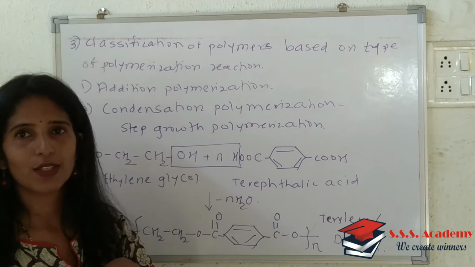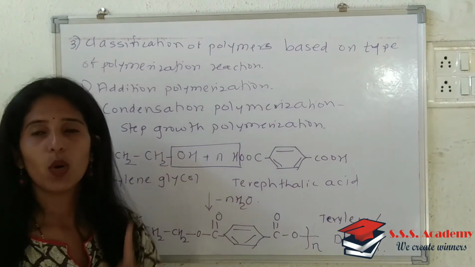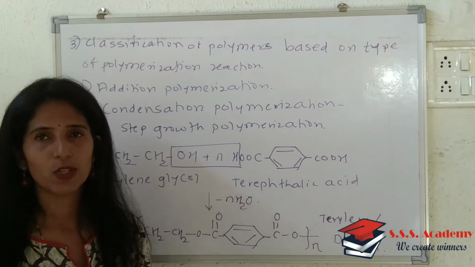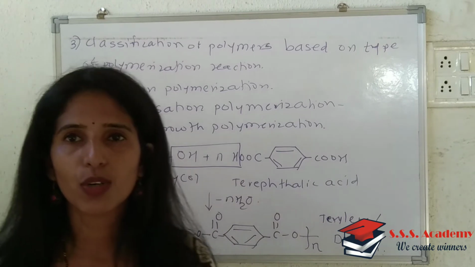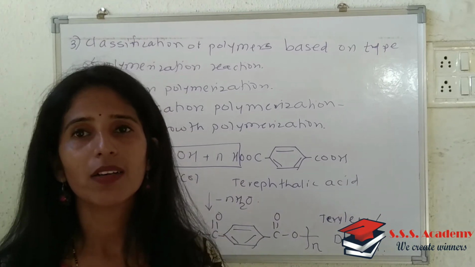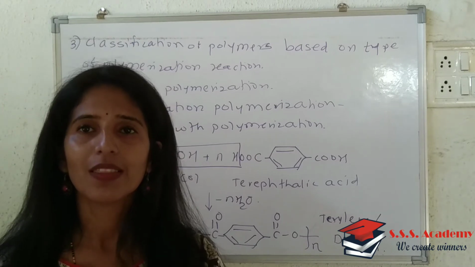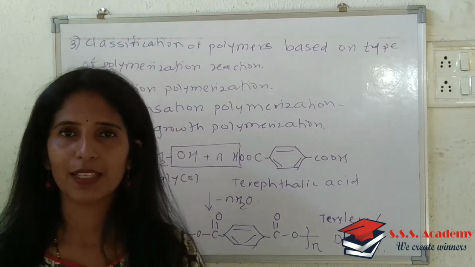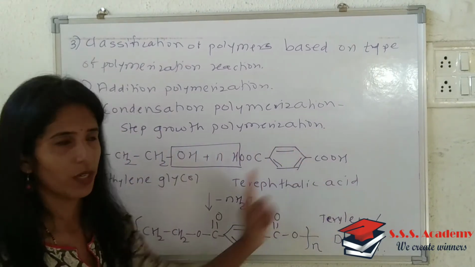Once addition polymerization is over, start writing the second type, that is condensation polymerization. In condensation polymerization, the chain growth takes place by a series of condensation reactions. Therefore, this type of polymerization is also called step growth polymerization.